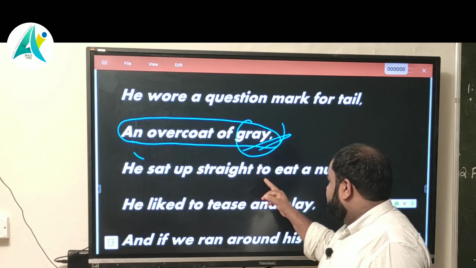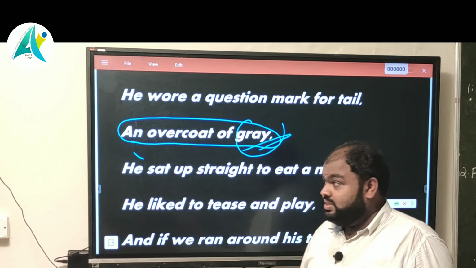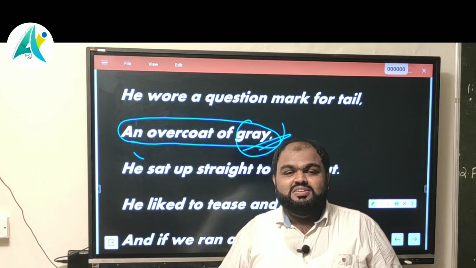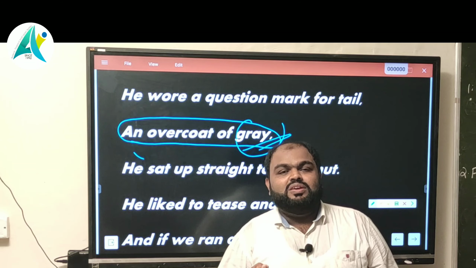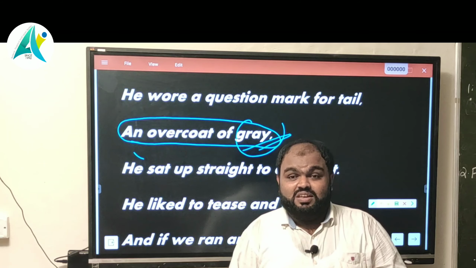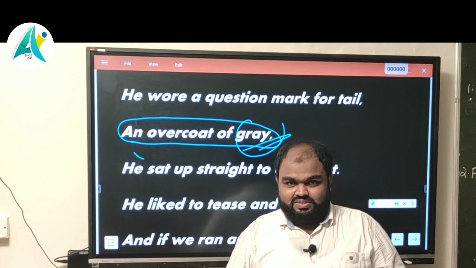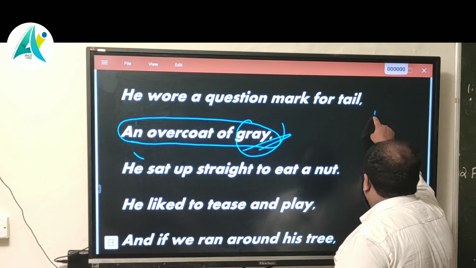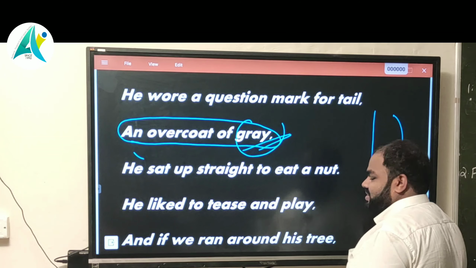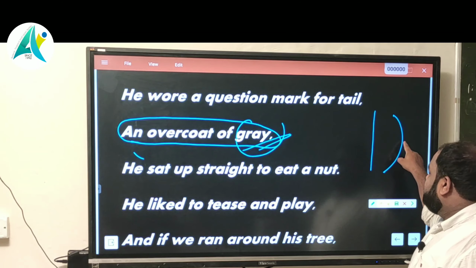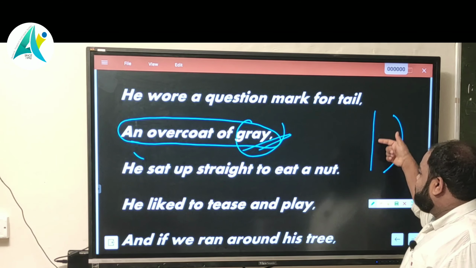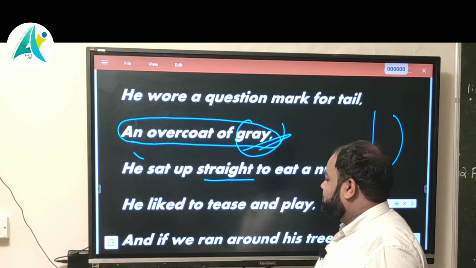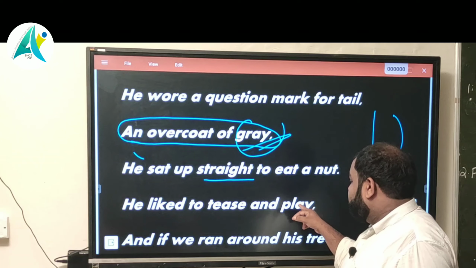Then, he sat up straight to eat a nut. He is sitting straight to eat the nut. Straight means, we know, straightly. The other one is curved. That means straight means like this, curved means like this. Okay, this is straight, this is curved. So our squirrel is sitting like this, straightly.